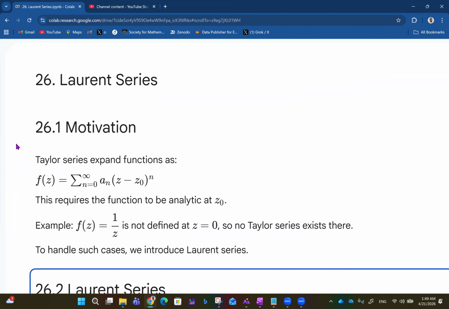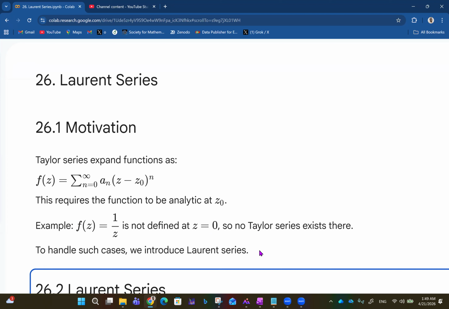Taylor series expand functions as f of z equals summation from n equals 0 to infinity of a_n times (z minus z naught) raised to power n. This requires the function to be analytic at z naught. So, for example, f of z equals 1 over z is not defined at z equals 0. So no Taylor series exists at z equals 0 for 1 over z. To handle such cases, we now introduce the Laurent series.